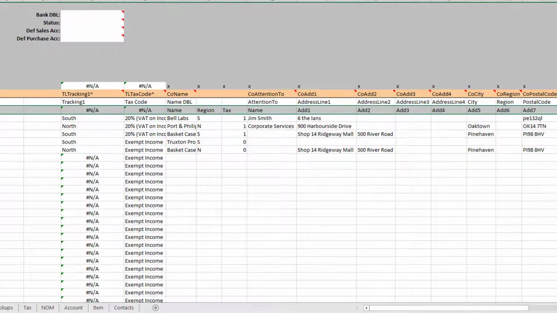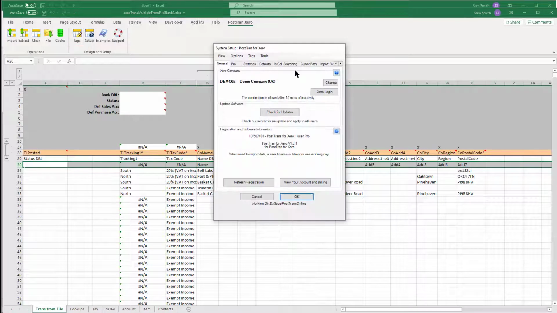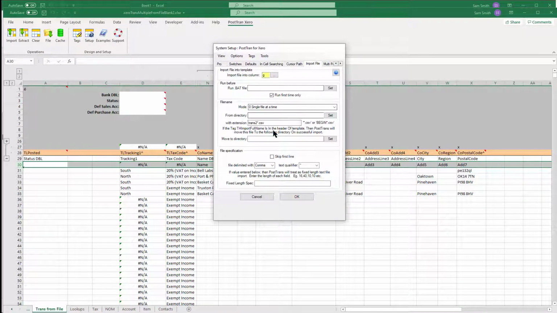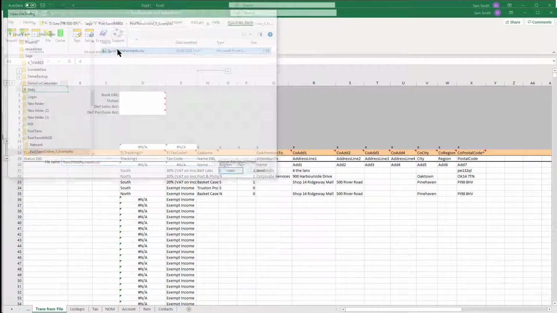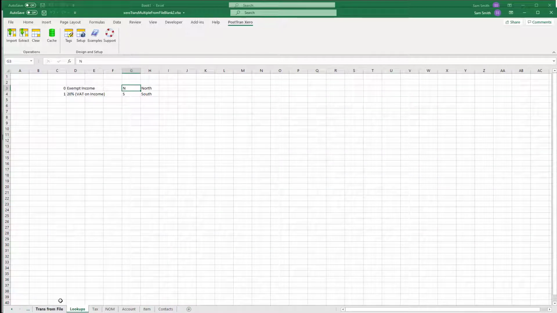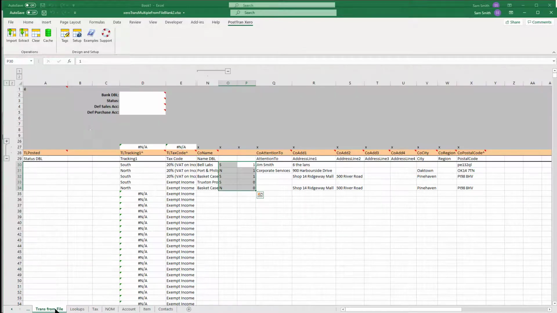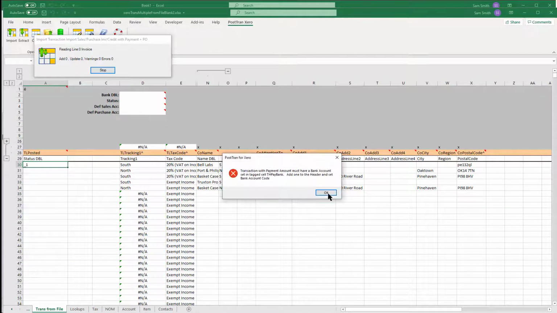Of course, we've still got this row here bringing in the header values. So let's just go back into the settings and we'll do all of that again, but this time we'll say skip the first row, in which case now that row should disappear, and PostTrans will do the clear automatically as I import. So now we should just see the data is now correct. There we go. So basically we've translated 2 older codes to new codes, and obviously we could add more values to these lookups if we wanted, and then we can import.